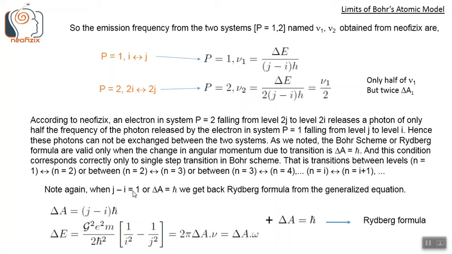Note again that when j minus i equals 1, that is, there is only one level change, or delta A equals h bar, we get back the Rydberg formula from the generalized equation. So this is the generalized equation. In this, if we use the condition delta A equals h bar, this generalized equation plus this condition gives back the Rydberg formula.